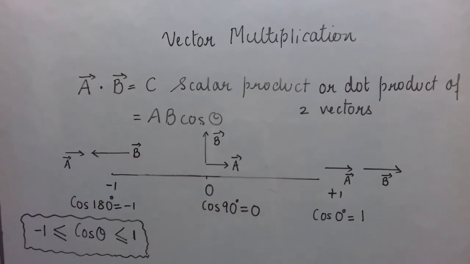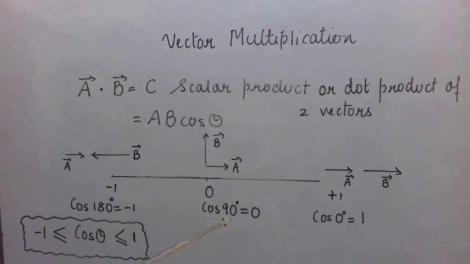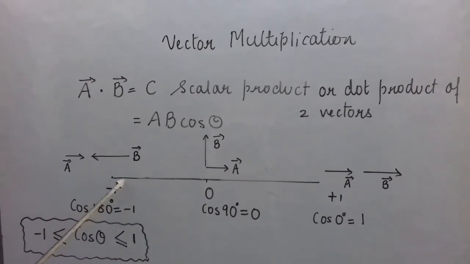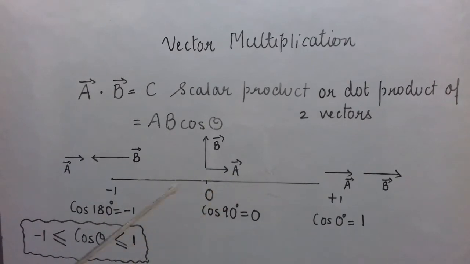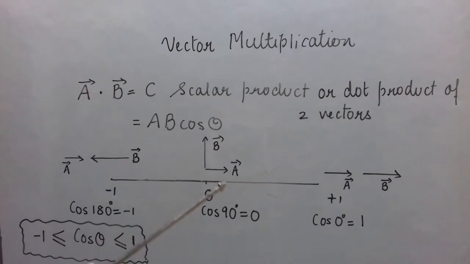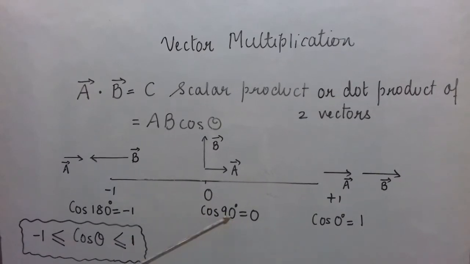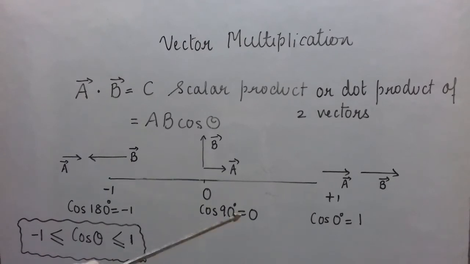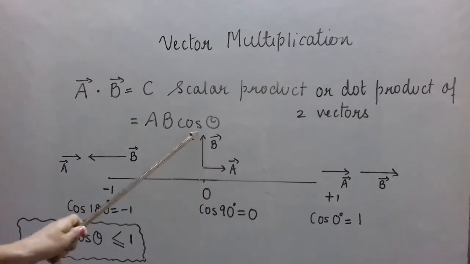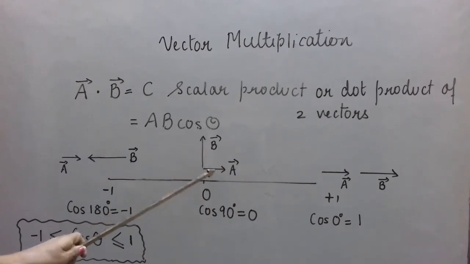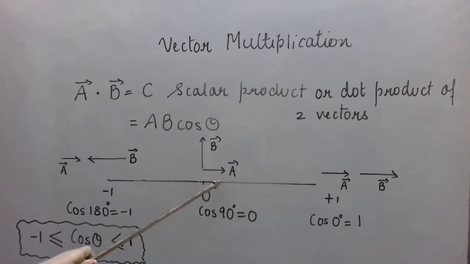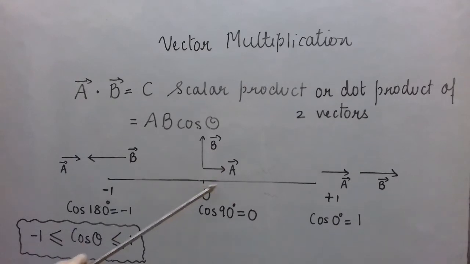For all other angles other than 0, 90 degree and 180 degree, the value of cos will be somewhere in this range only. Now, when the angle is between 0 and 90 degree, it means the two vectors are inclined such that there is an acute angle between them, then the cos value will be positive, but it will lie between these two numbers.